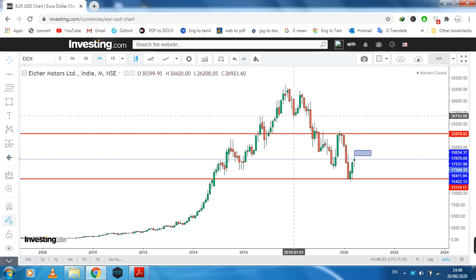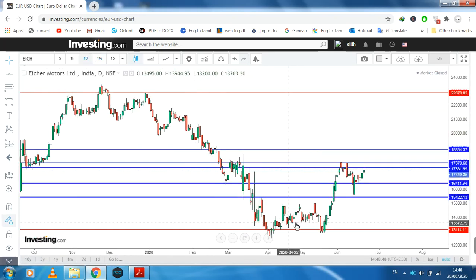Normally every day this is the uptrend, and this is a small correction after going up. After a small correction, we normally call this a correction. So on the daily chart we can see this is the consolidation.